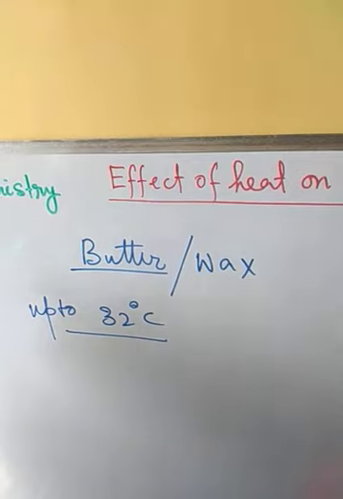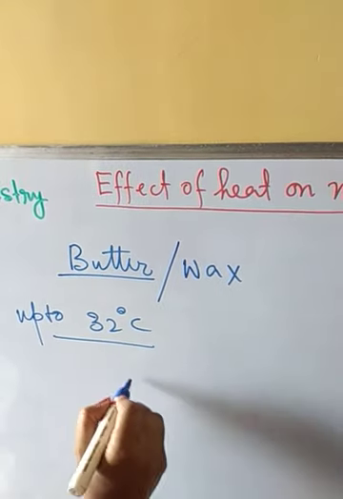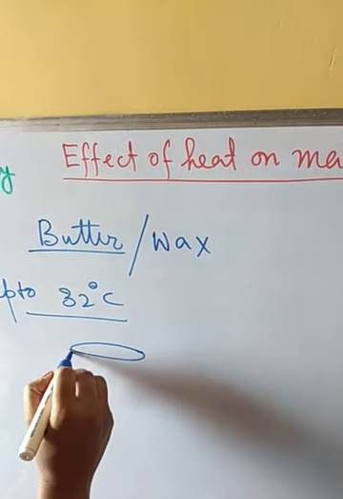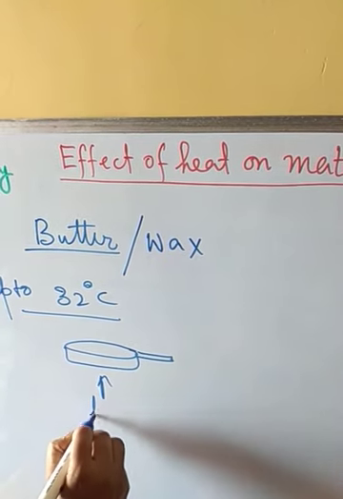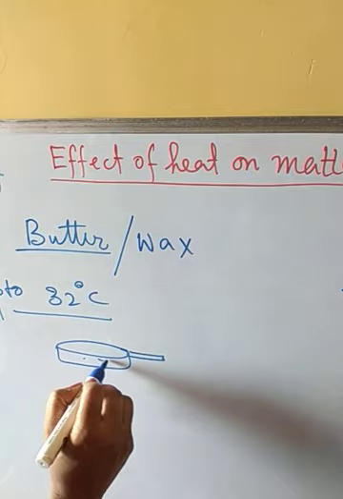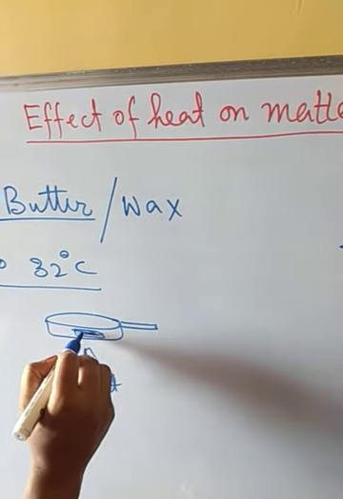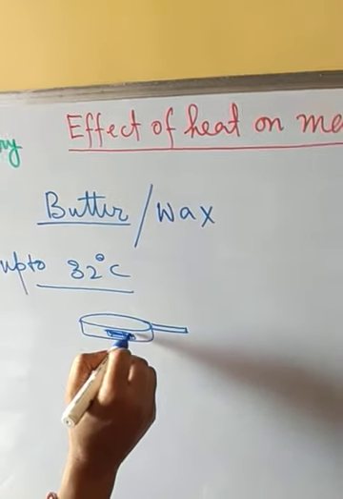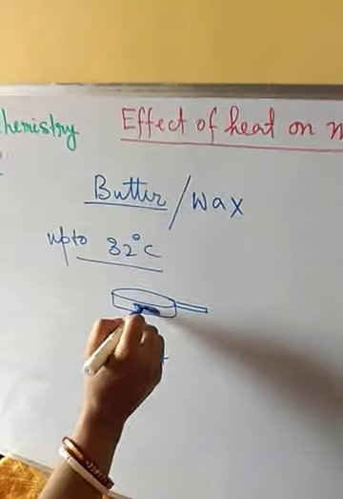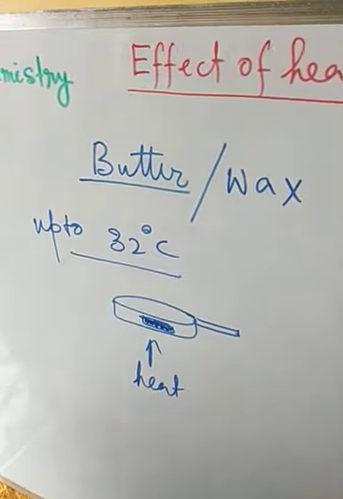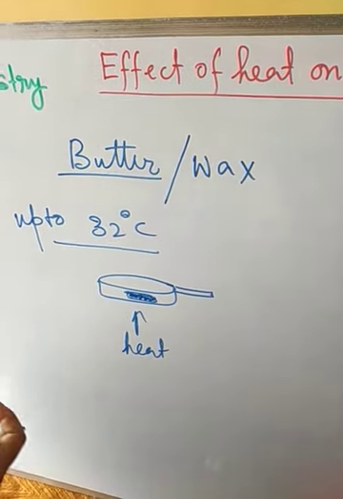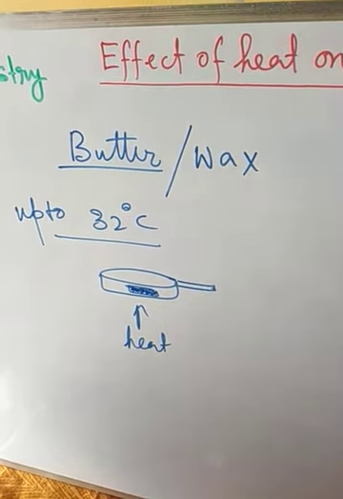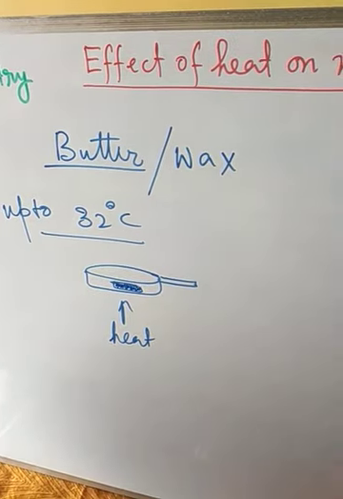Okay, so in this simple experiment, we will be taking this in a fry pan, and we will be heating this. Here we will be taking the butter or wax. At first it is in solid form because it is at room temperature, but when we start heating and increasing the temperature, it melts. For wax also, we get the same thing.